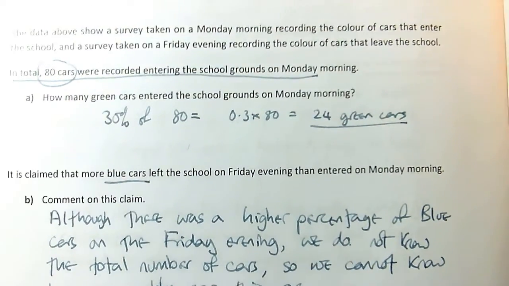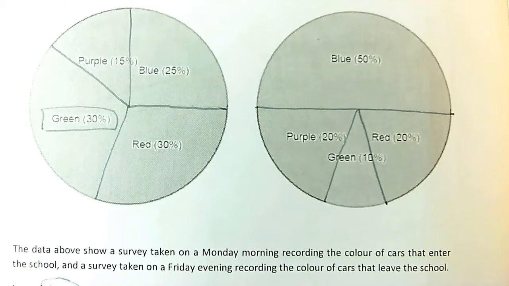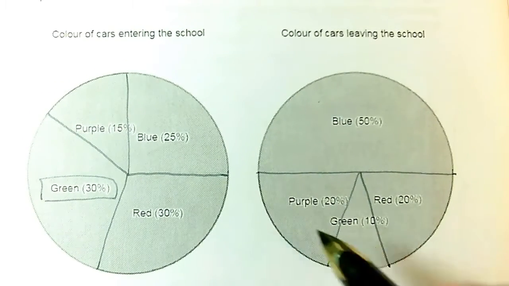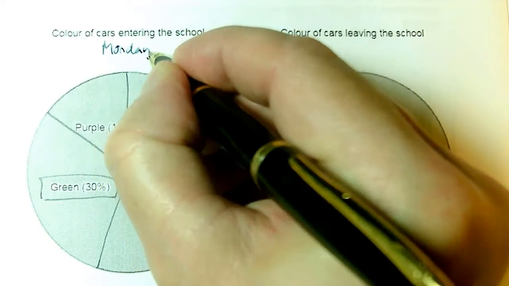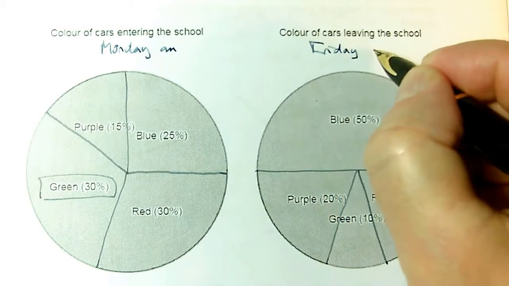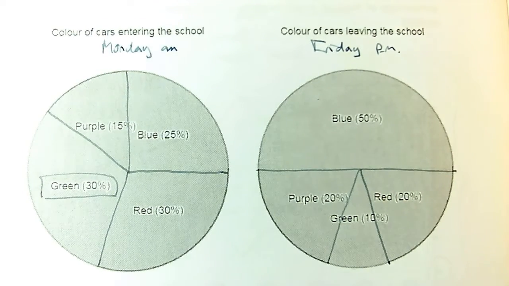Now, because we've got side-by-side pie charts, it would be good practice if this should say Monday AM and this should say Friday PM. So that's one problem with the diagram. If you're commenting on this, you'd say that the titles aren't adequate.